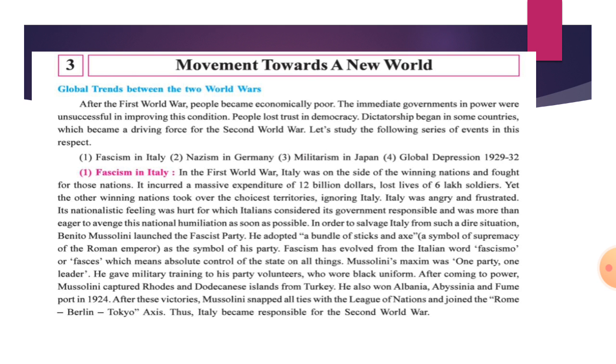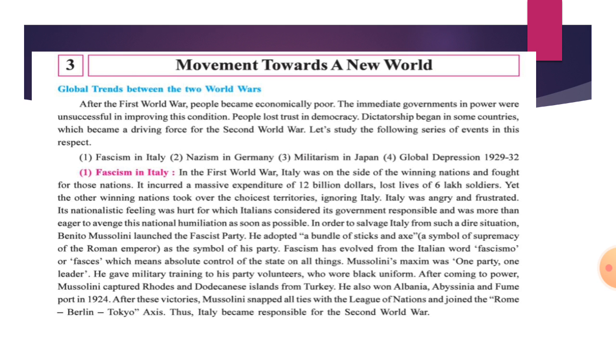In the First World War, Italy was on the side of the winning nations and it fought alongside them. It incurred a massive expenditure: a large amount was spent, that is $12 billion, and it lost the lives of 6 lakh soldiers.